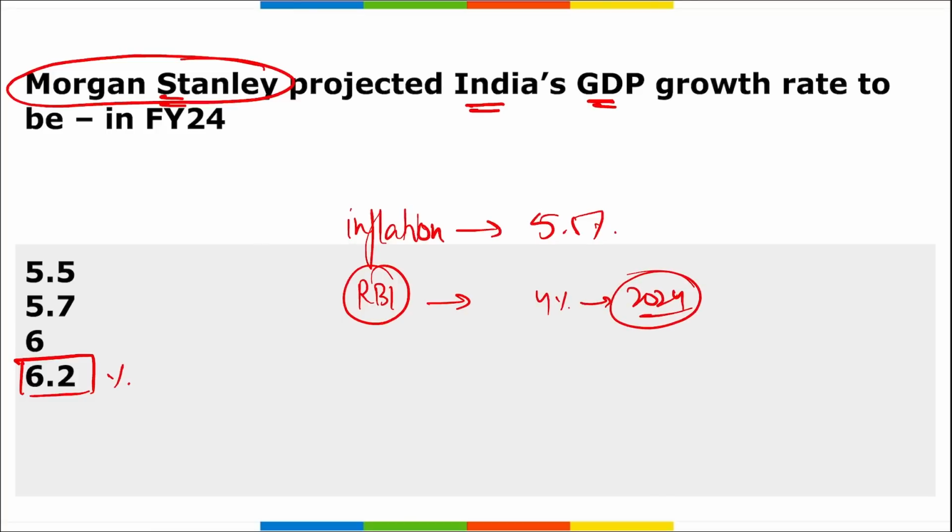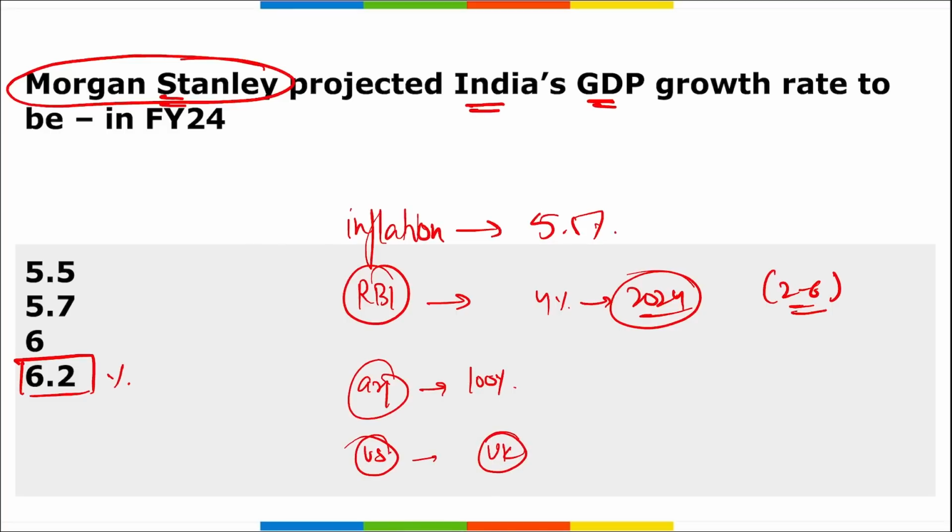The accepted norms for inflation is between 2 to 6%. Correct? Where in different parts of the world, say for example Argentina is facing almost 100% inflation, then you are seeing that there is a chance of recession in US. The economy of UK is also very bad. All right. And even among all these locations, among all these developing countries, we are seeing that India will be growing at a hard 6.2 growth.